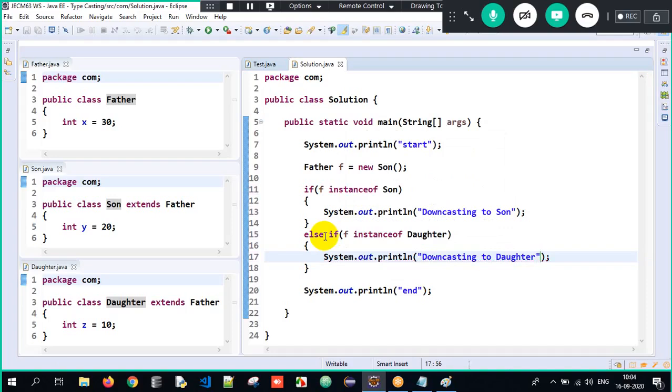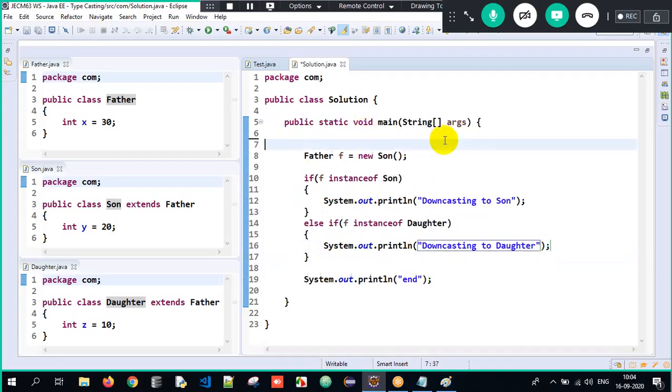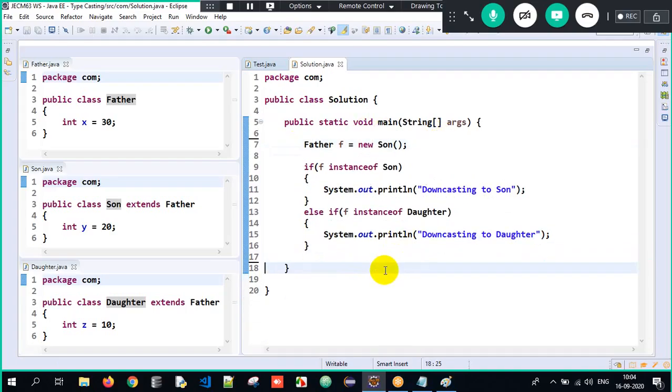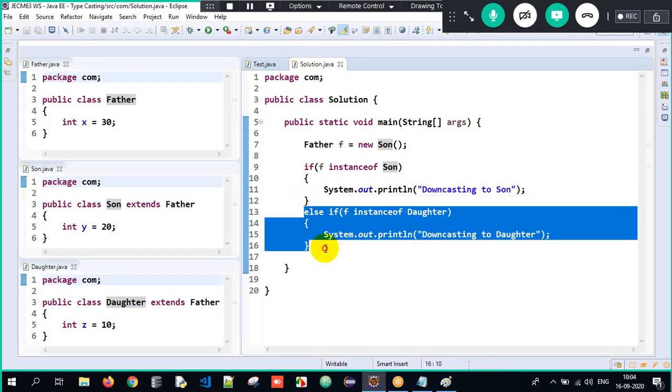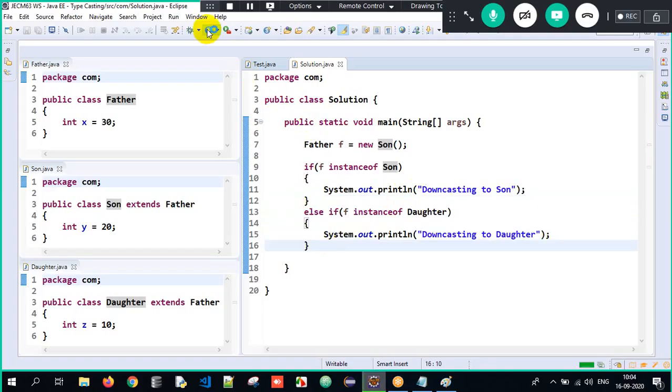We're done with the program, actually speaking. Start and end, I'm just going to remove, to reduce complexity. See, this is upcasting. You should all agree with this. Which object is stored into f here? f is storing the object of Son. So the object of Son, does it have the properties of the Son class? Is it true or false? True. So if true, the if block will get executed and the else-if block will never get compared at all. So the output will be downcasting to Son.